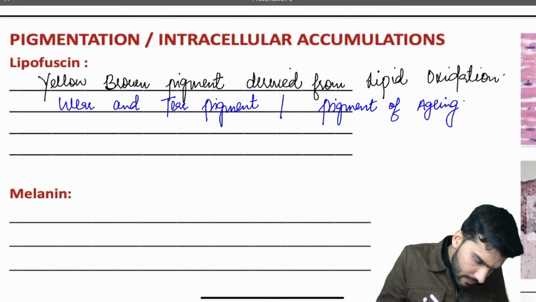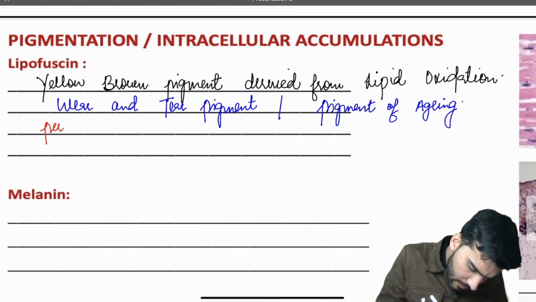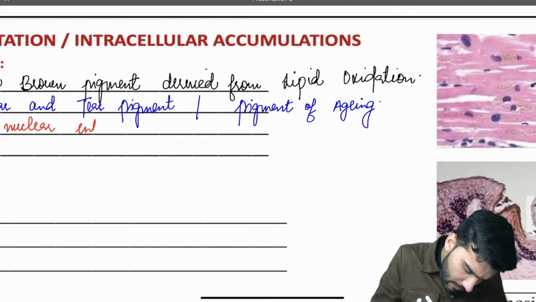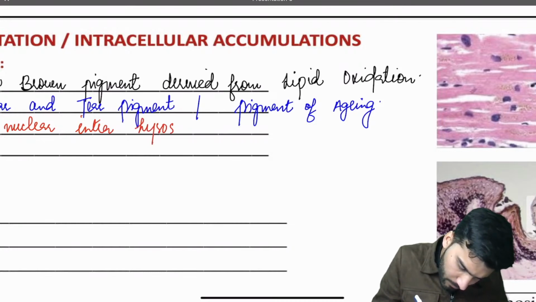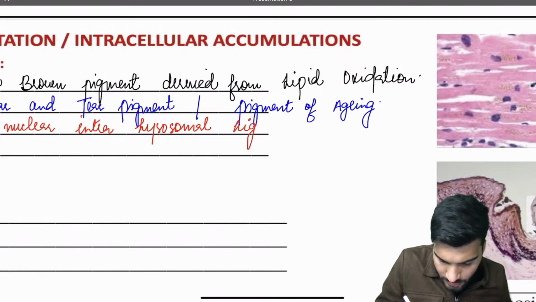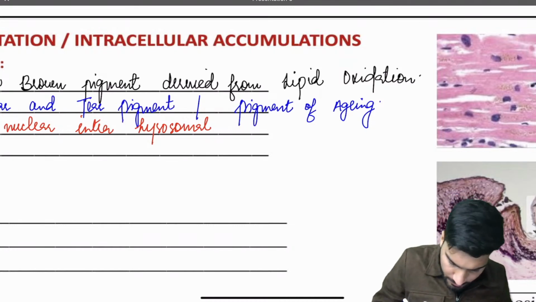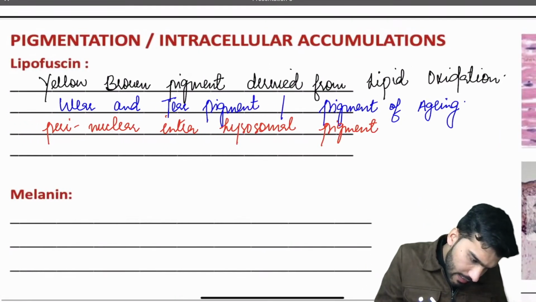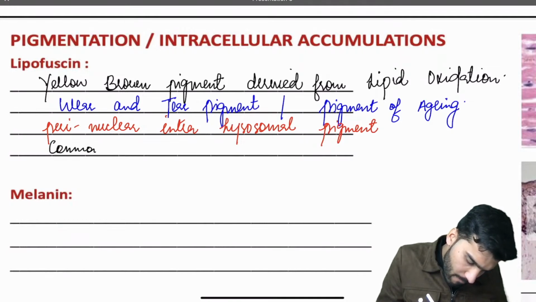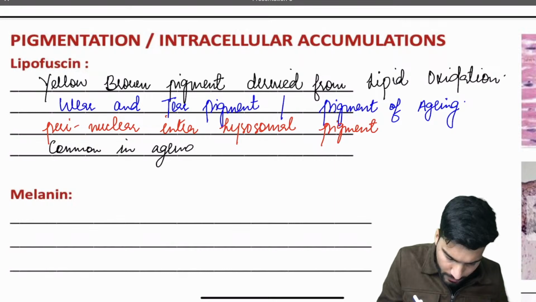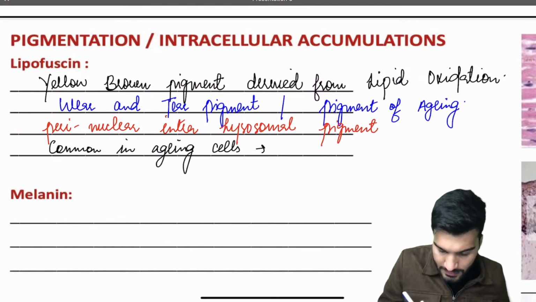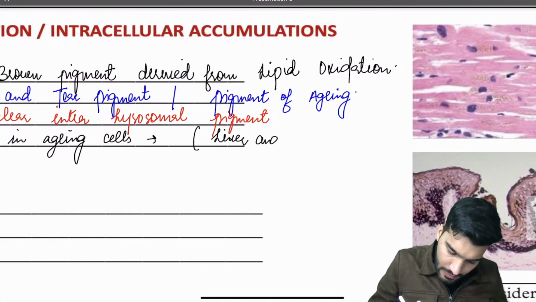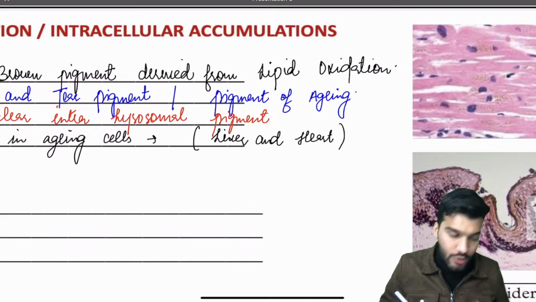Next one, it is a perinuclear intralysosomal pigment, and it's common in aging cells. What are the aging cells, sir? It's common in liver and heart. So yellow brown pigment, that's going to be lipofuscin.